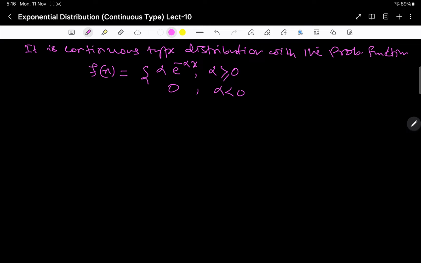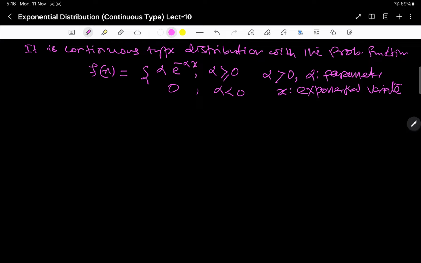The 0 you may also include here. Now this alpha is a parameter here. Alpha is positive, otherwise this negative sign will have no meaning. So alpha is positive and this alpha is a parameter here. And then x here is the exponential variate.